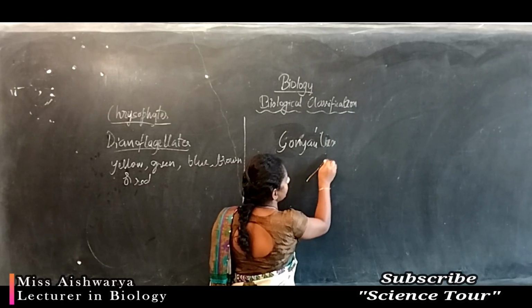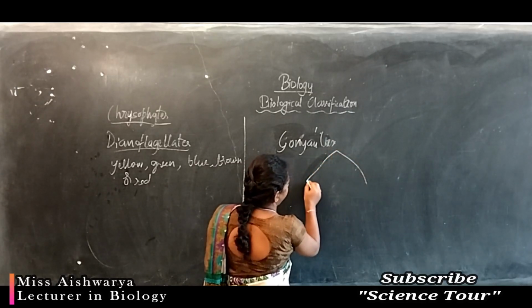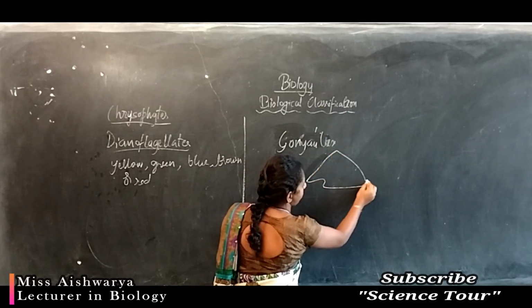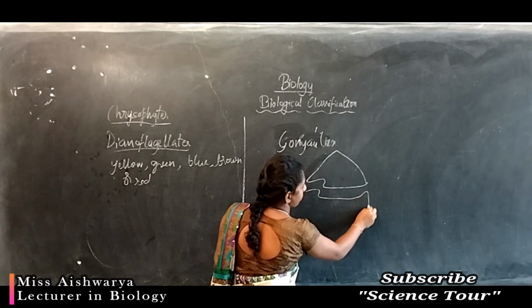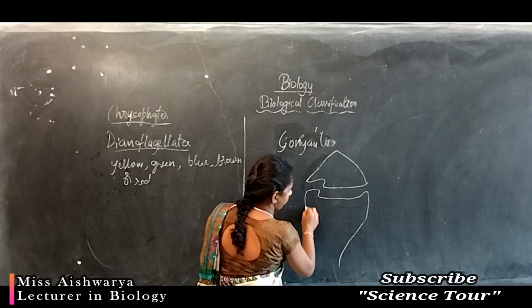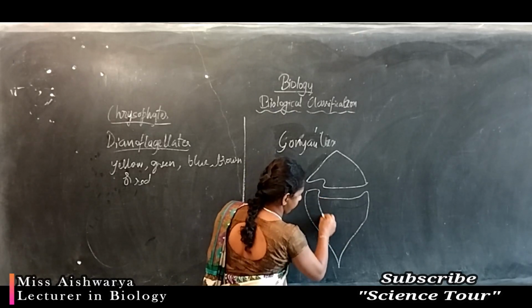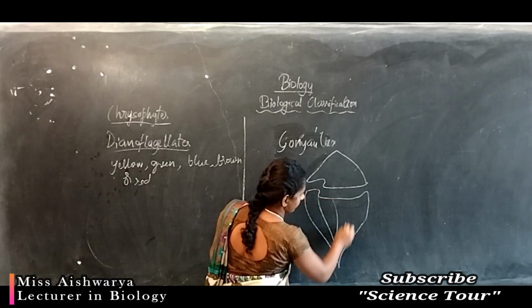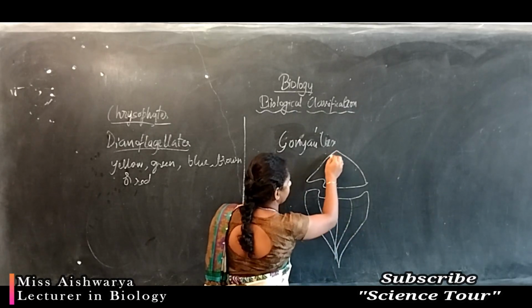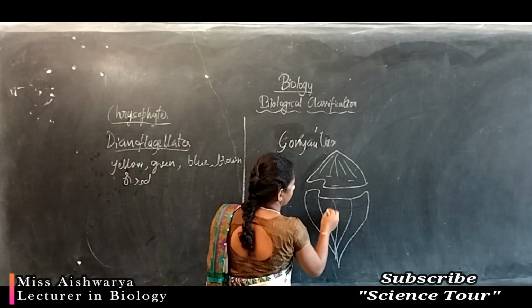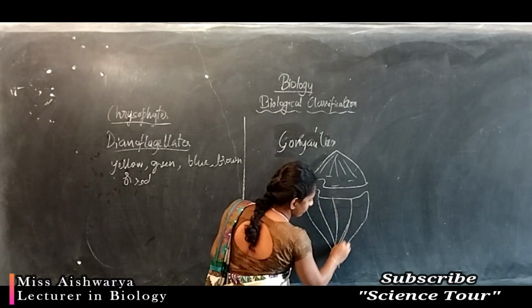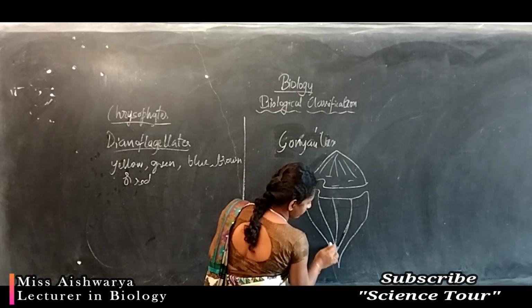Usually dinoflagellates look like this. You can see the arrangement of plate-like structures on the surface of the body.